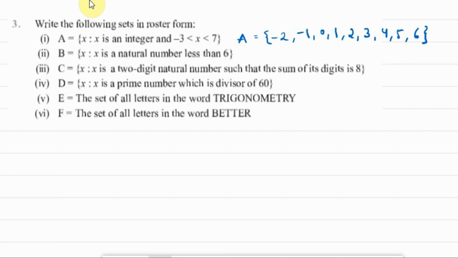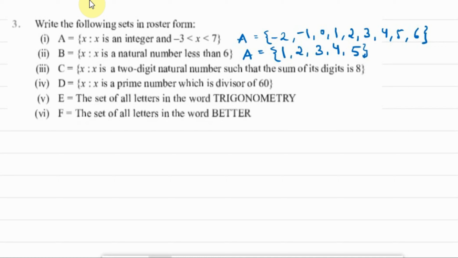Okay, B part. x is such that x is a natural number less than 6. Very easy. We are going to enlist all the natural numbers which are less than 6. Again 1, 2, 3, 4, 5. Now we cannot include 6. So we have to stop at 5. It is less than 6. That is why. Okay.